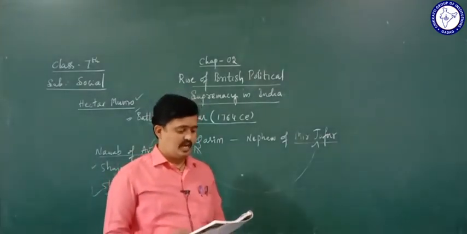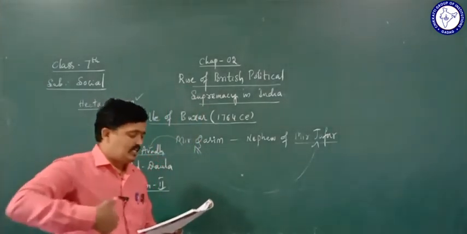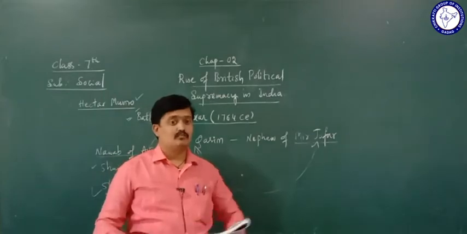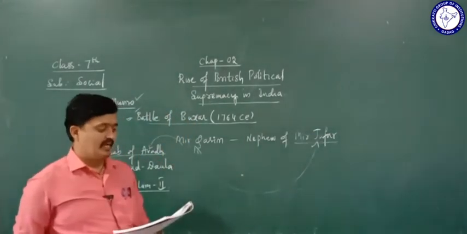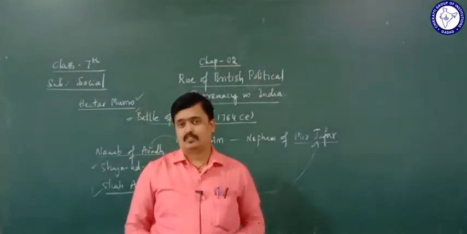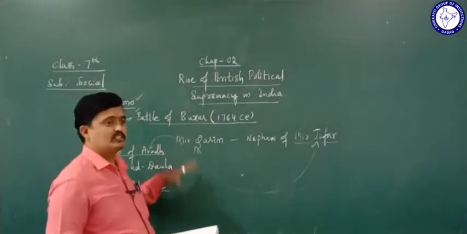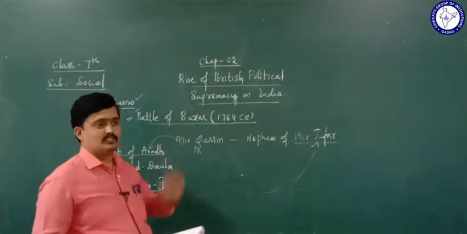Got it? And Mir Qasim ran away from the battlefield. Got it? Now these are the reasons for this Battle of Baksar.